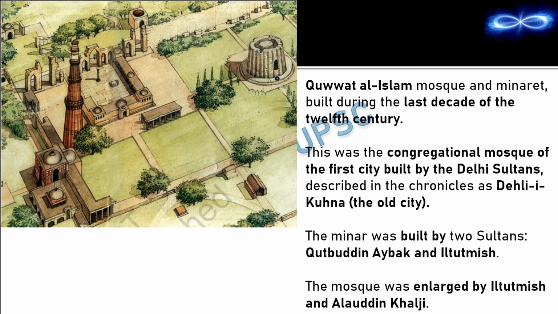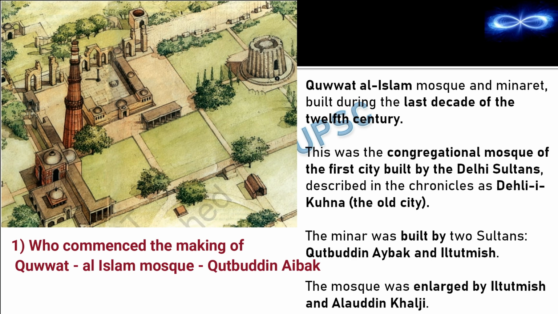Now if UPSC decides to ask about Quwwat al-Islam Mosque, you need to look at every single word before answering the question. Because if the question is who commenced the making of Quwwat al-Islam Mosque, the answer is Qutbuddin Aibak, because he was the first one to rule, and then came Iltutmish. So who commenced means Qutbuddin Aibak.